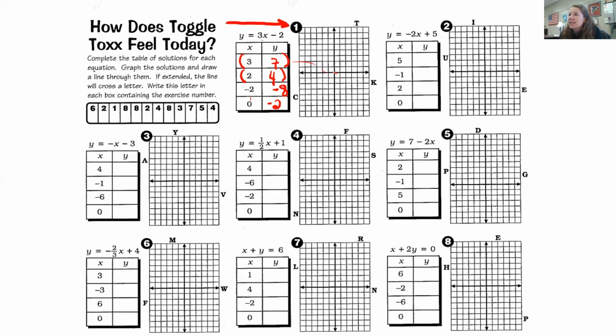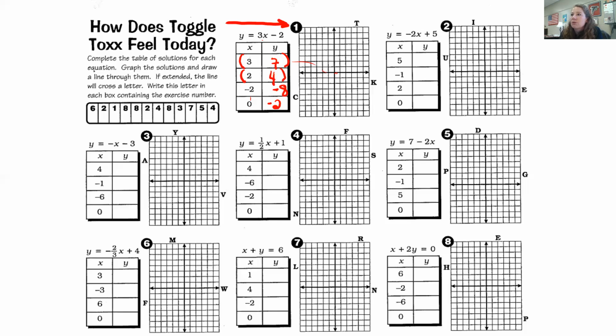You're going to go to your graph. The origin is in the center, right? The first number tells you to go right or left. If it's positive, you go right. If it's negative, like the third one, you go left 2. The second number controls the y-axis, so it controls up or down. If it's positive, you go up. If it's negative, like the third one, you go down.